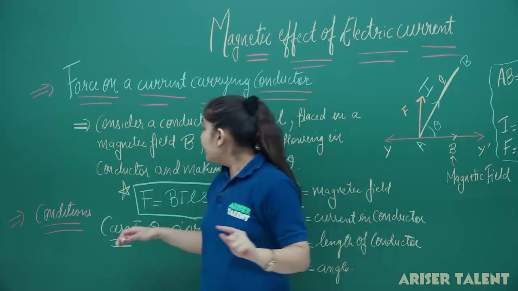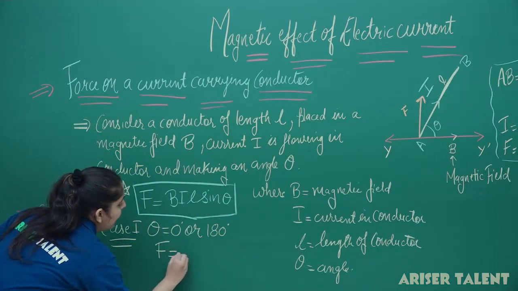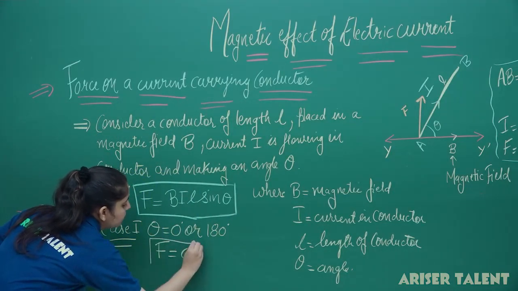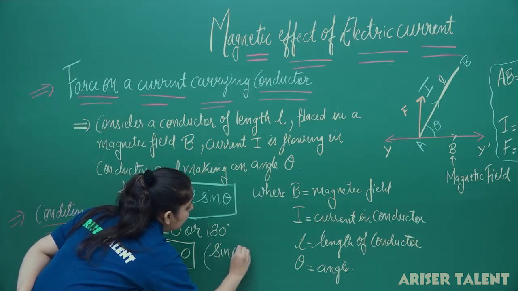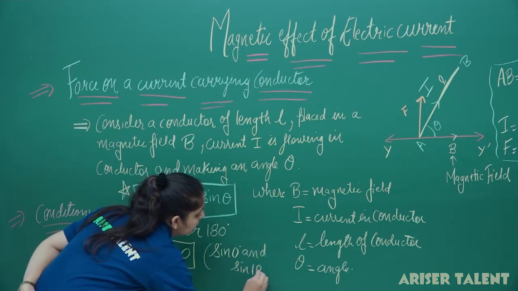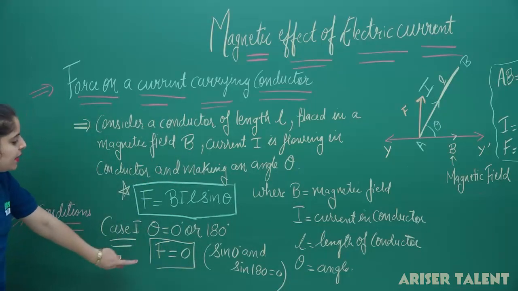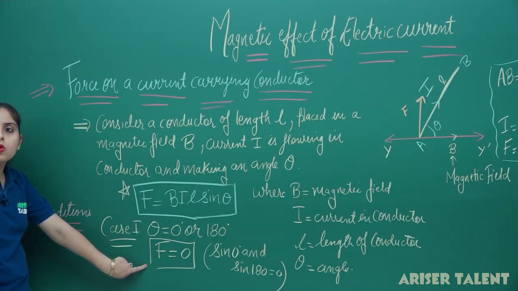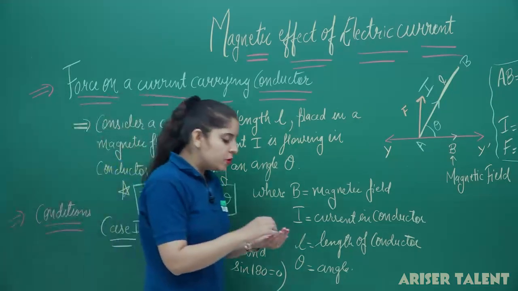So, when theta equals 0 or 180 degree, F will be equal to 0, because sin 0 degree and sin 180 degree are equal to 0. So, in case 1, the force on the current carrying conductor will be minimum, equal to 0.